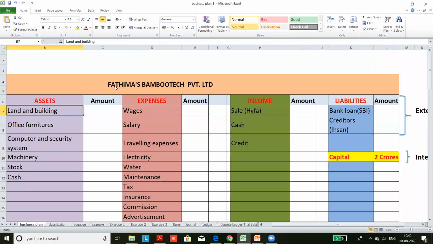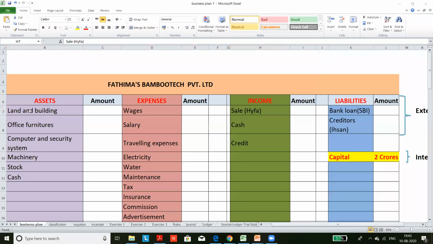Taking bamboo sticks from Wayanad district of Kerala, then manufacturing various furniture and selling to households, hotels and recreational businesses. Okay, Jilu, this was a business plan created by the student Fatima for discussing the accounting terms. So she started the business by bringing 2 crores and she purchased some land, furniture, computer, machinery, etc. and spent some money here and started generating income.